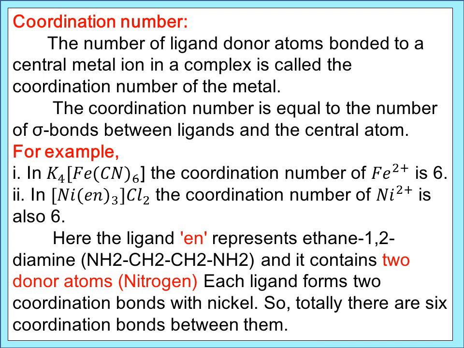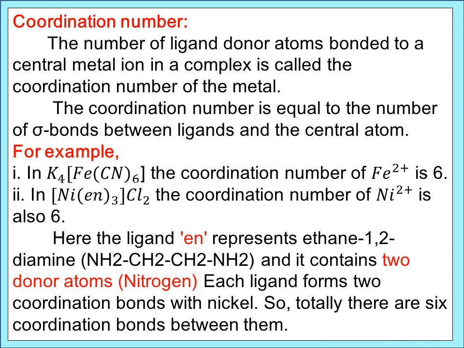In the case of [Ni(en)3]Cl2, which has the coordination entity [Ni(en)3]2+, what is the coordination number? Usually you would write it as 3 because nickel is connected to 3 en. But here the coordination number is 6. The reason is that en is ethylene diamine, or ethane-1,2-diamine. You can see the structure of ethylene diamine.